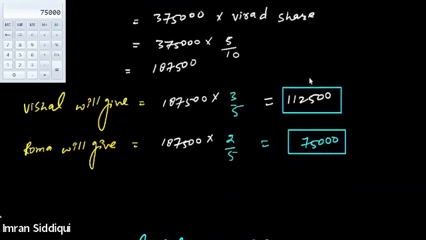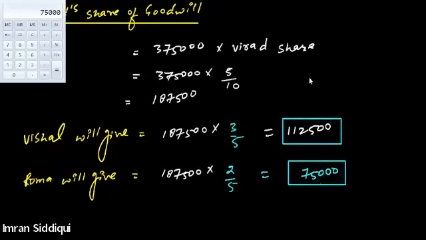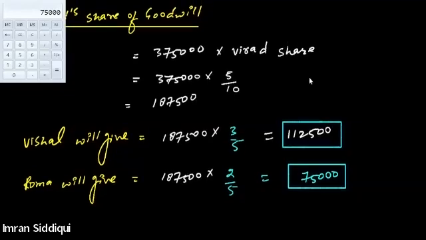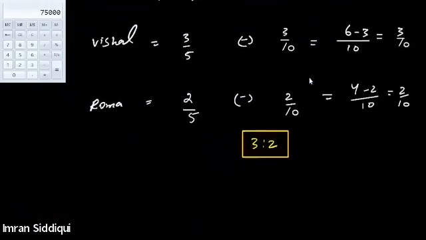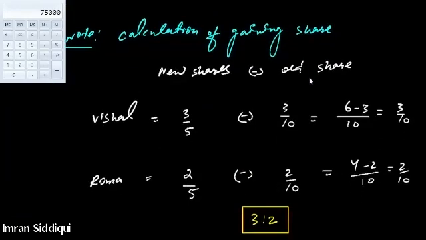Now we can pass the general entry. Anyone, please tell me the general entry. Can you show the calculation of gaining share? Yes, sure.